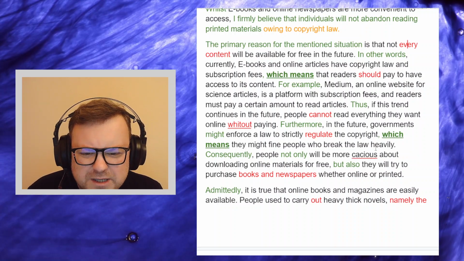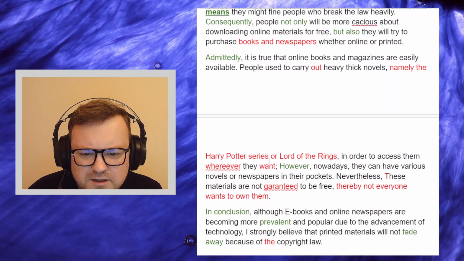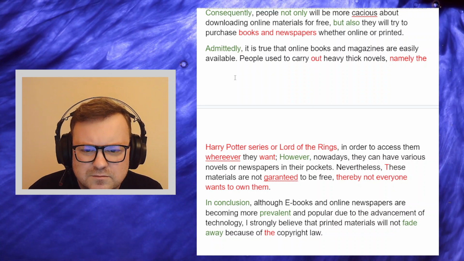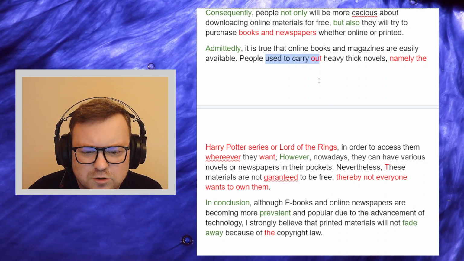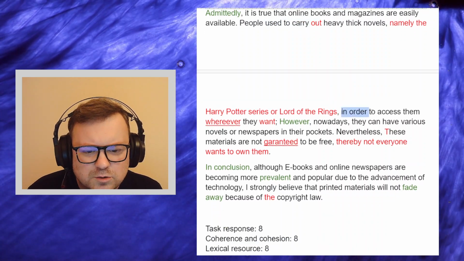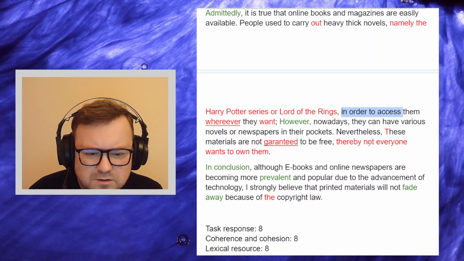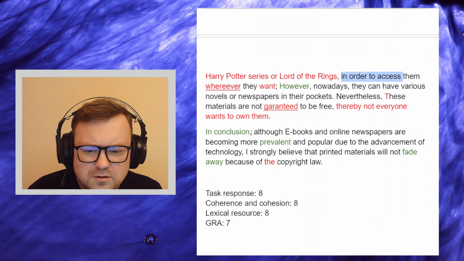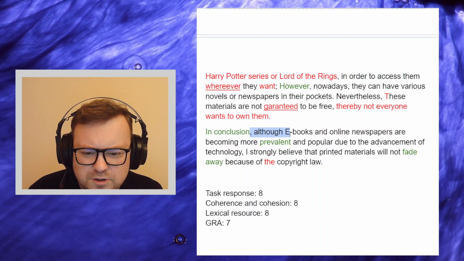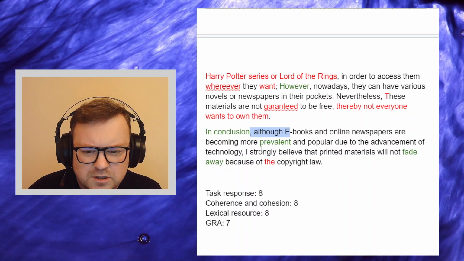Just want to see, do we have any passive or infinitives or gerunds or things like this. Okay, good use of adverbs, "used to carry", talking about the past, good, "in order to access", good. We get subordination starting with "although", which is a very natural way to introduce a contrast.